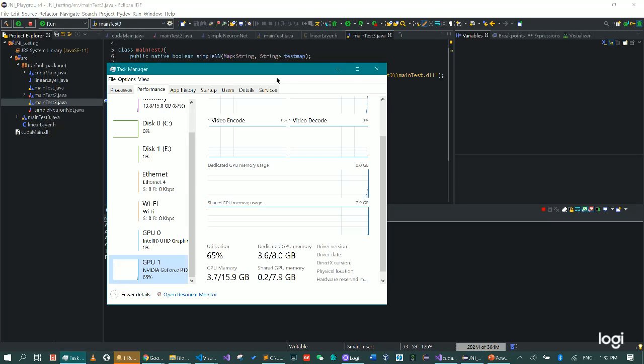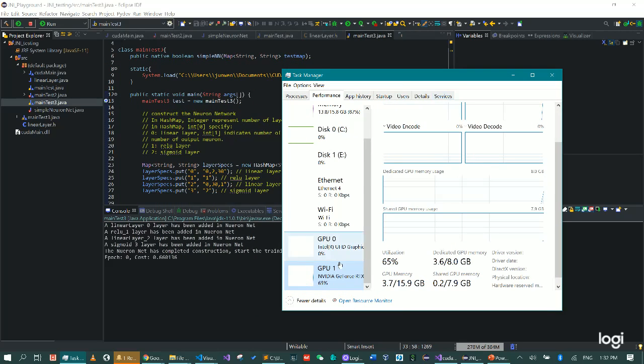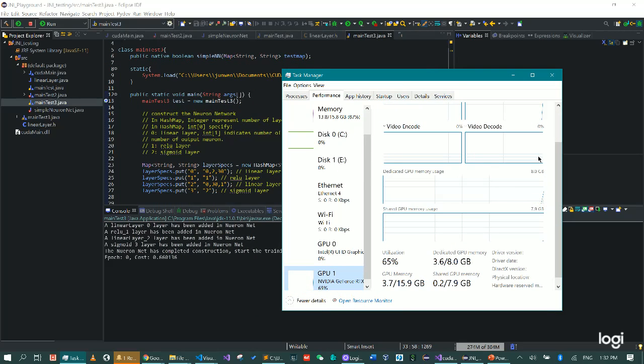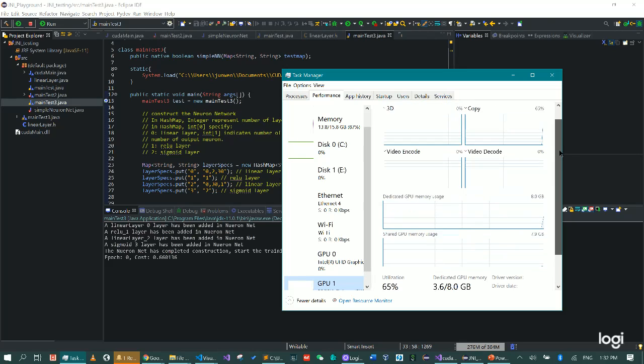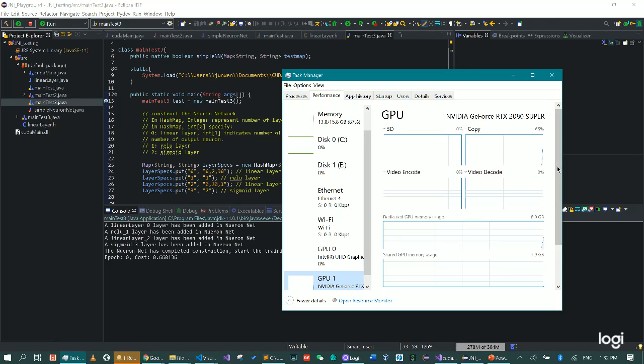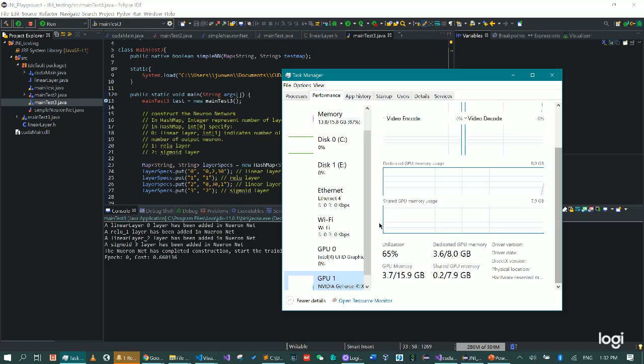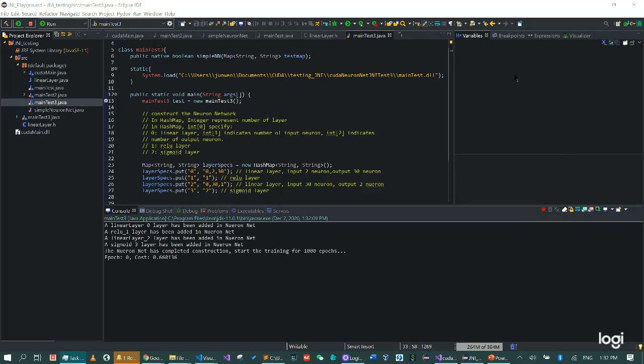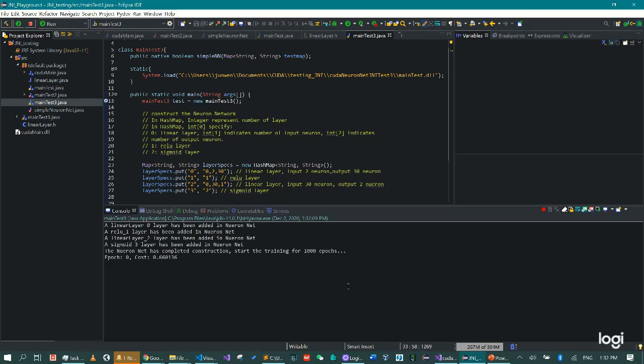But what is noticeable is that the GPU is going to show a new peak. That means we are using CUDA on the GPU to run this program, not on the CPU. So this is good. That means we are able to dynamically construct a neural network from Eclipse and run it on CUDA. This is something good to know.